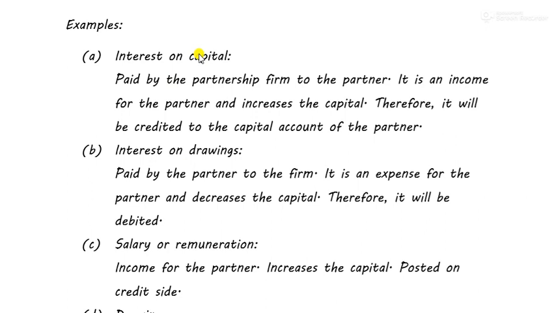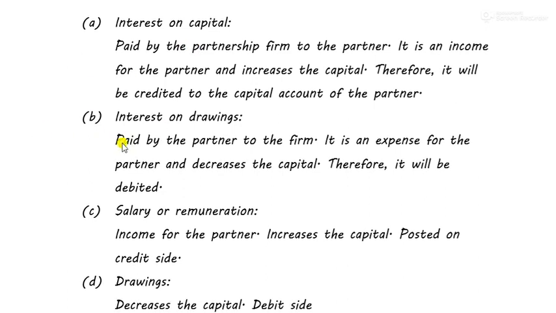Already explained to you, it is paid by the firm to the partner. So it is an expense for the firm but an income for the partner. Moreover, it increases the capital. It does not take away from the capital but adds to the capital. If it increases the capital, then credit side of the capital account.